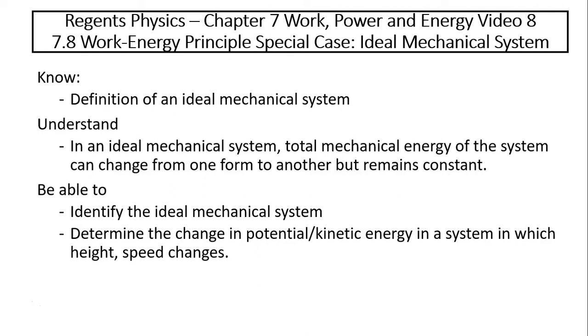Understand, in an ideal mechanical system, total mechanical energy of the system can change from one form to another but remains constant. Another word means total mechanical energy is conserved. Be able to identify if a system is an ideal mechanical system, and be able to determine the changing potential and kinetic energy in a system in which height or speed changes.